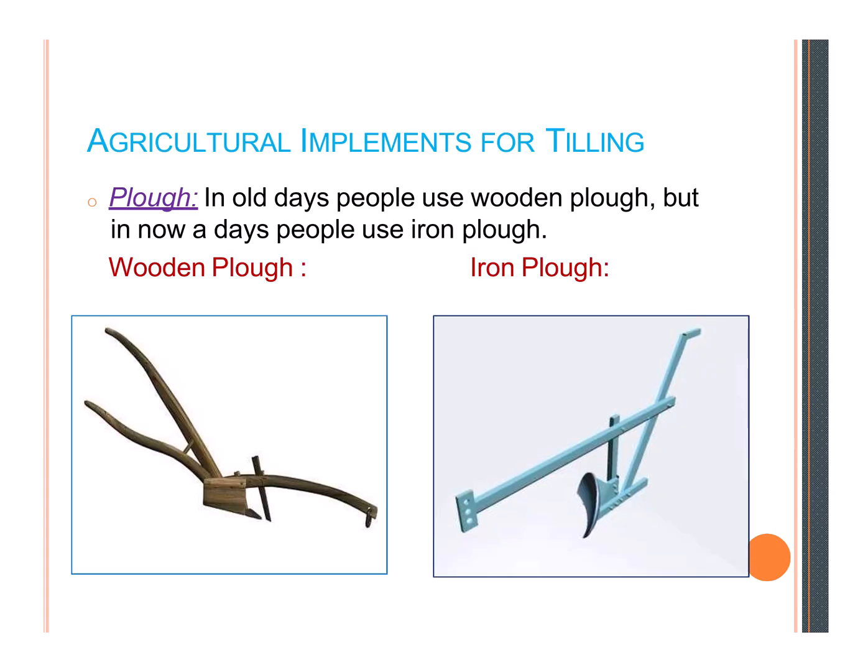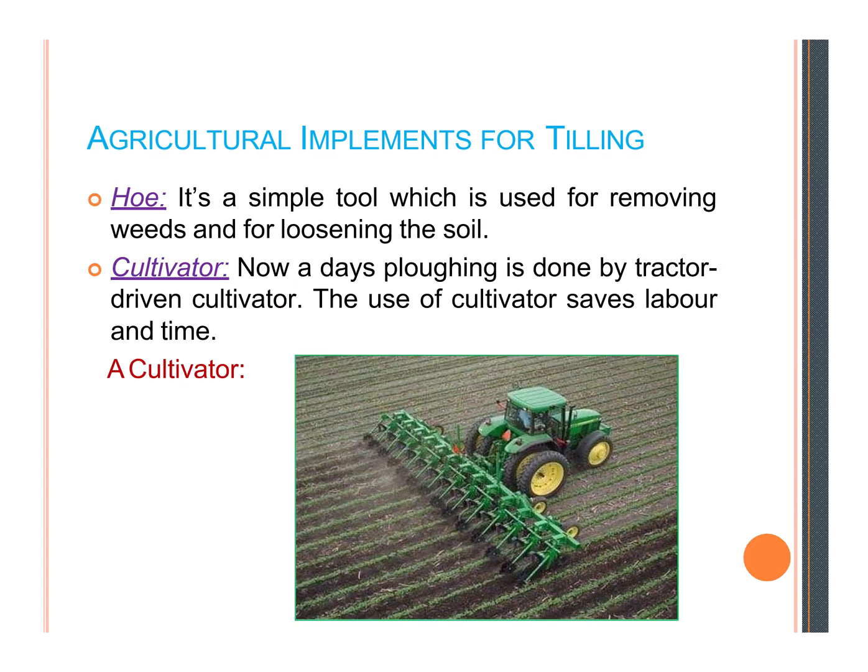Next one, the agricultural implements for tilling, which I have shown you. Here you can see the agricultural implements for tilling that I have explained.